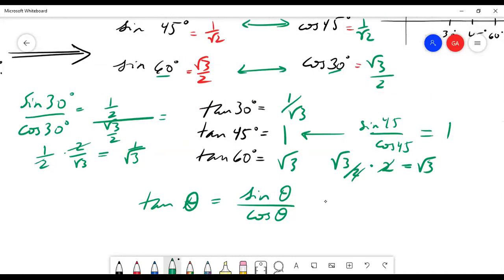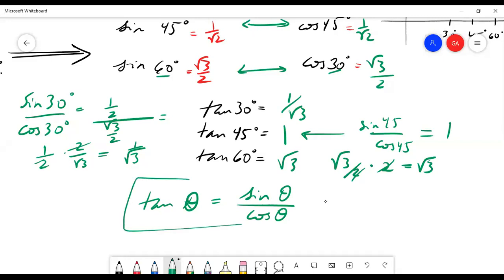This is a big topic in the field of linear algebra. And you'll find that sine and cosine are sort of all you need. Because tangent depends on both sine and cosine, it's not its own independent function. So it doesn't tell you anything more that you wouldn't have with just sine and cosine. However, it is a convenient way to describe the relationship between sine and cosine.